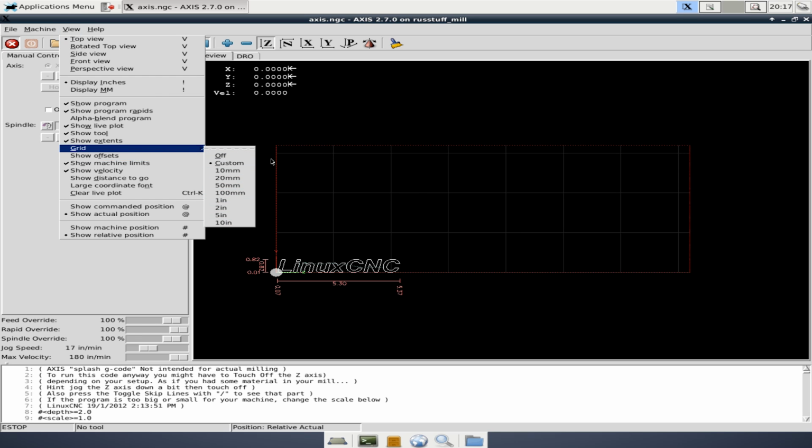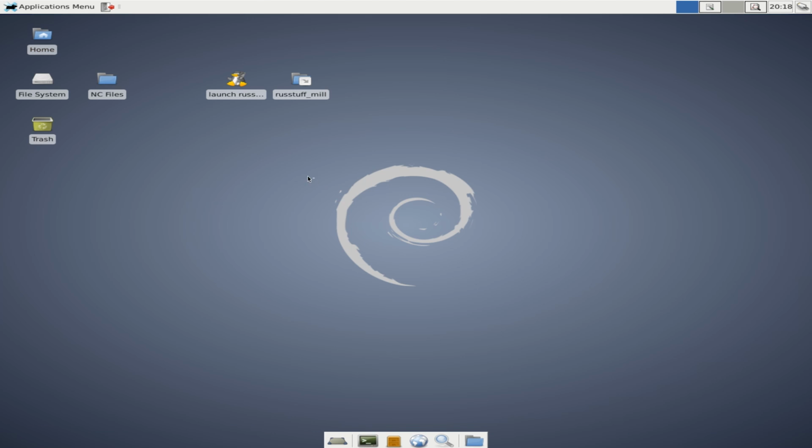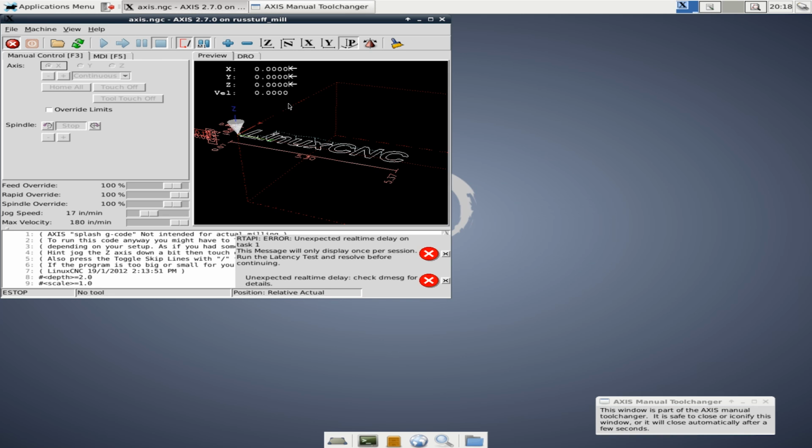The reason is anytime you make a change to one of your config files, you need to exit out of LinuxCNC, relaunch it, and once it's launched, we can come back up here.